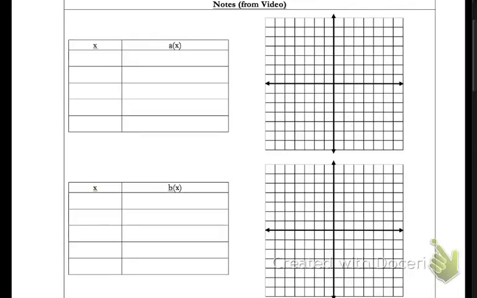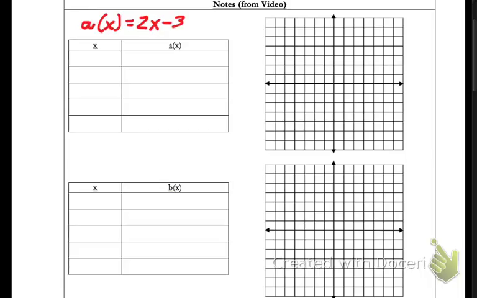So now we know what a function is, and we know the difference between linear and nonlinear functions, and so now our focus in this concept is to be able to graph a function. And so to do this, let's start with a function, and we're going to name it a of x is equal to 2x minus 3.